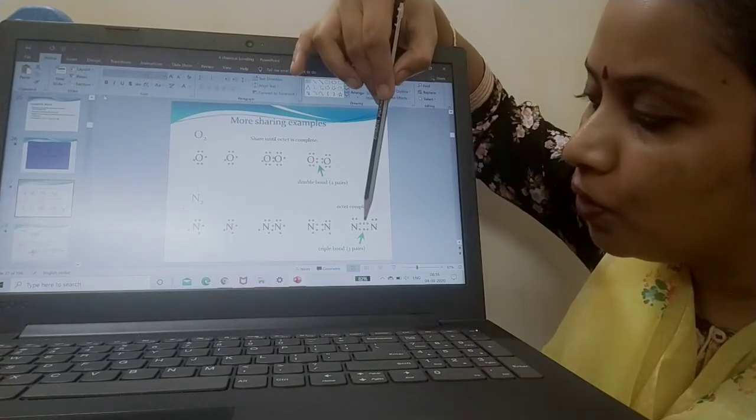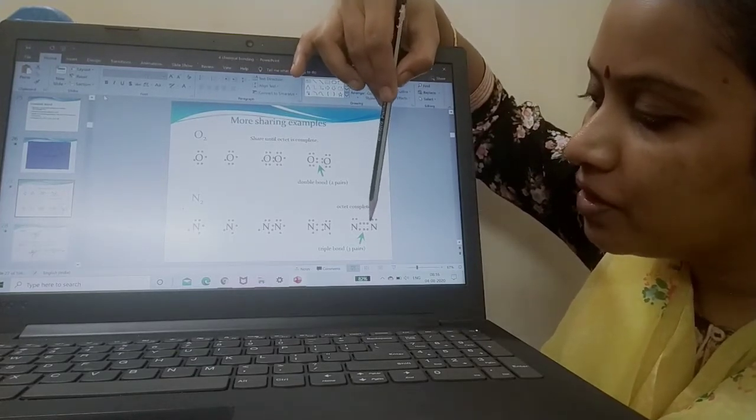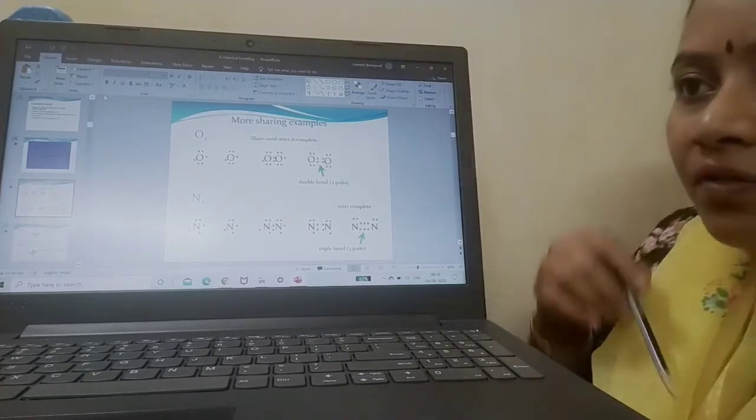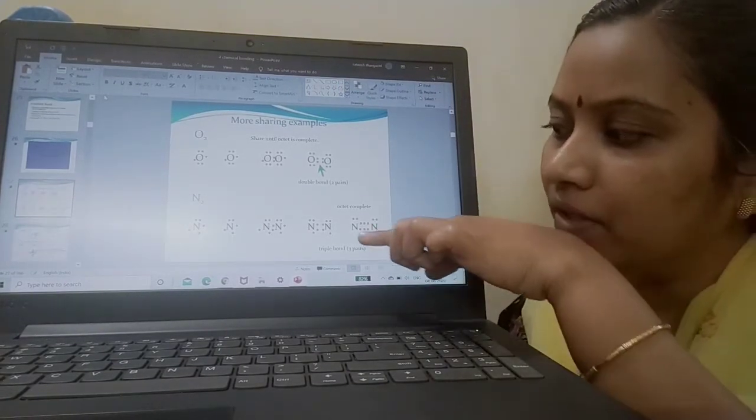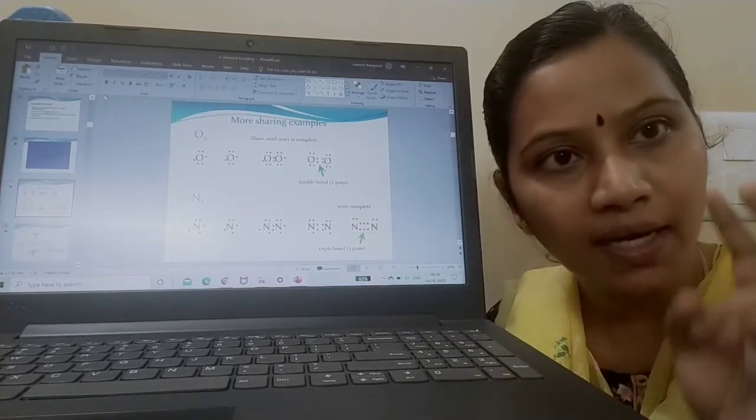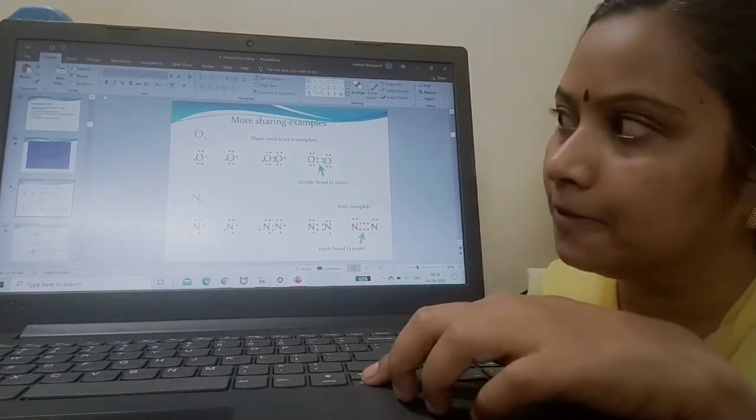So 2, 4, 6, 8. Both of them have got 8 electrons, that is octet configuration. For that we have 3 electron pairs which are shared between the two nitrogen atoms.